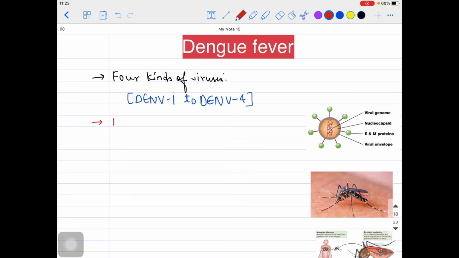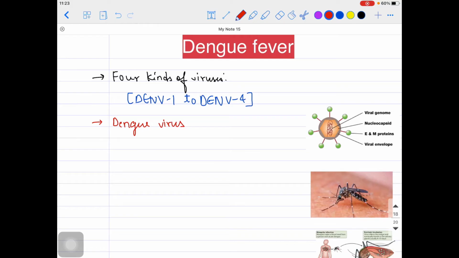Because this virus is causing the fever, we call it dengue fever. It is also causing break-bone fever, and we'll talk about that. It also causes hemorrhage, which is why we also call it dengue hemorrhagic fever. Don't worry, we'll talk about that. But here, there are four types of viruses, the DENV1 to DENV4 category. Any of them can infect a person and cause fever, and different kinds of symptoms might appear, which we will talk about further.